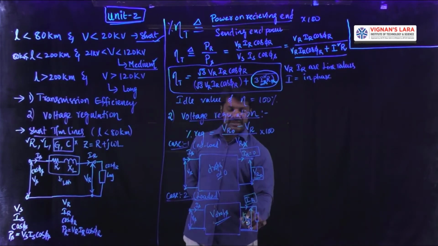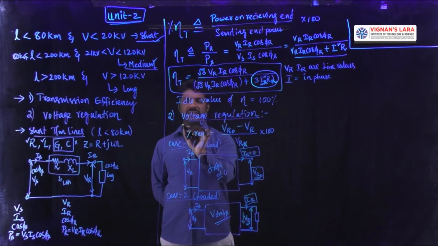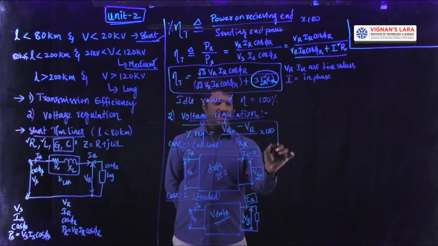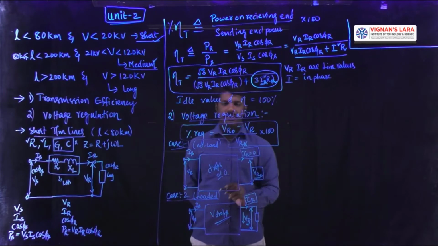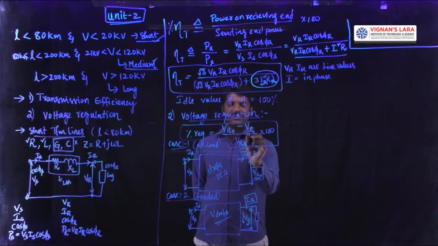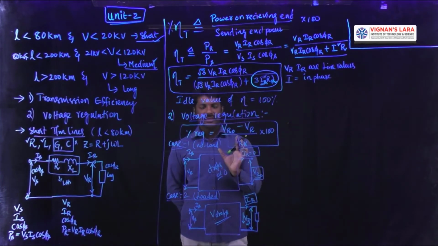Hence, the voltage at full load condition is of a reduced value, and we call this VR. Observing VR0 and VR, we can calculate the percentage regulation as (VR0 minus VR) by VR into 100. This is the way to calculate the regulation.